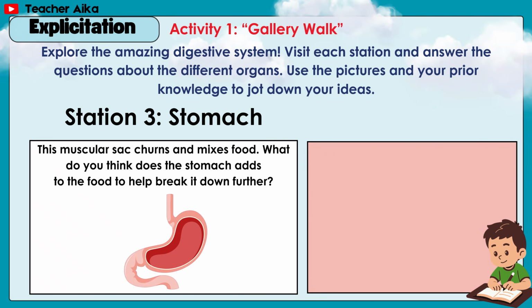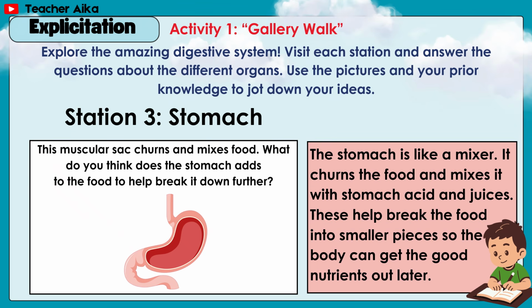Station 3, stomach. This muscular sac churns and mixes food. What do you think the stomach adds to the food to help break it down further? The stomach is like a mixer. It churns the food and mixes it with stomach acid and juices. These help break the food into smaller pieces so that the body can get the good nutrients out later.